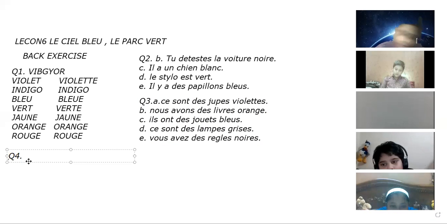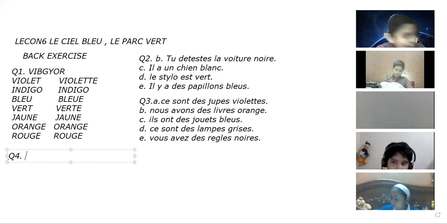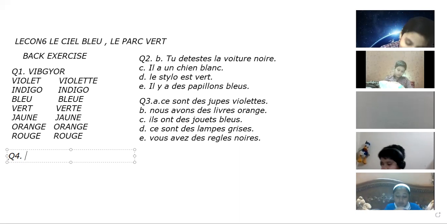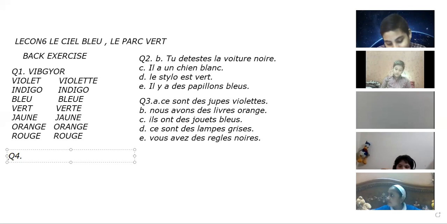Now question number 4. In this, it's a kind of puzzle given, and you need to write the name of colors, and it is given below. Horizontal et vertical. Horizontal is horizontally, you have to fill the colors, and vertical is vertically.